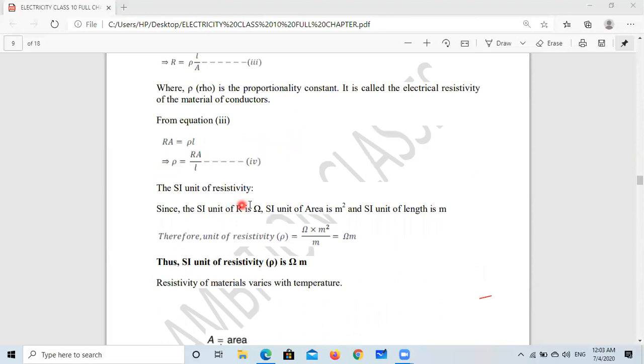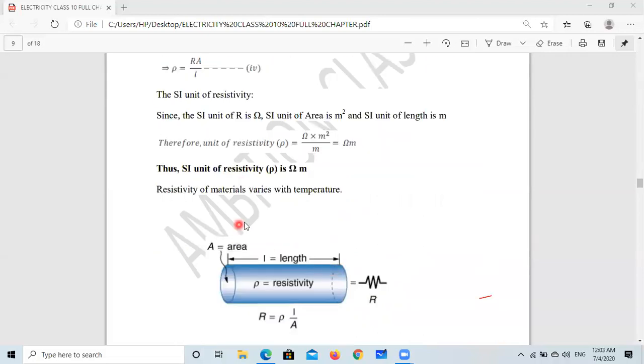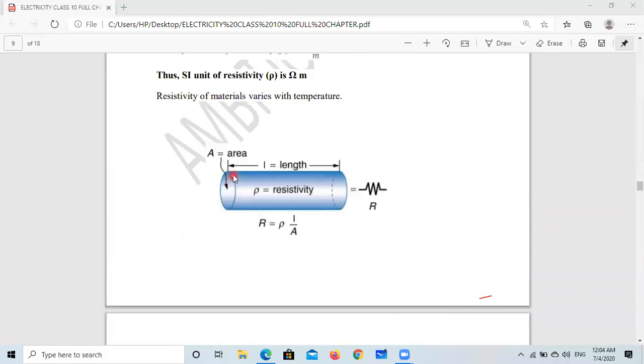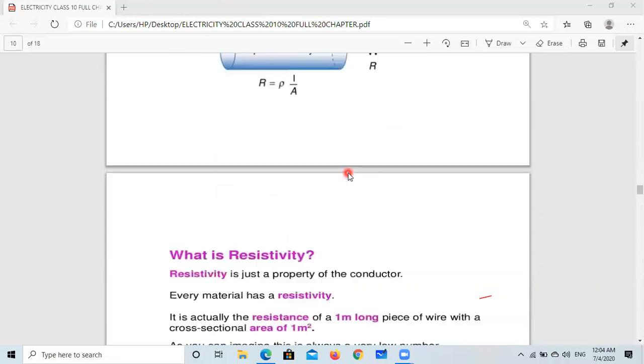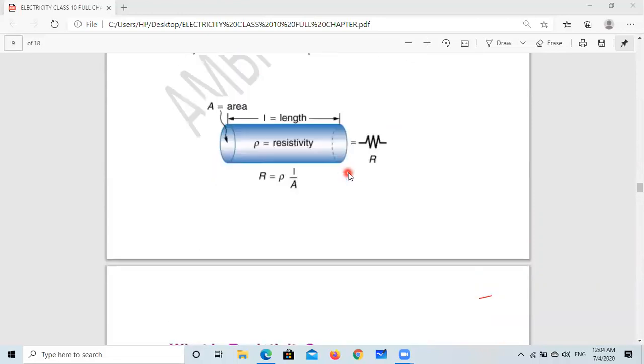The SI unit of resistivity we can find here: the unit of resistance is ohm, the unit of area is meter square, and the unit of length is meter. So one meter will cancel, because this is meter square upon meter, so ohm meter. So the SI unit of resistivity rho is ohm meter. Resistivity of a material varies with temperature. We have discussed this: if the cross-section area is more, resistance will be less, and if length is more, resistance will be more.